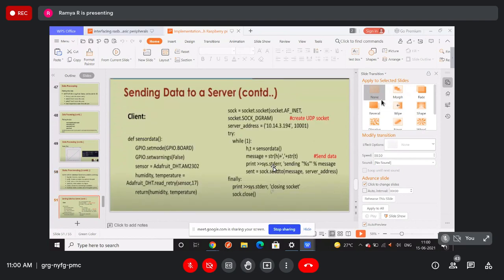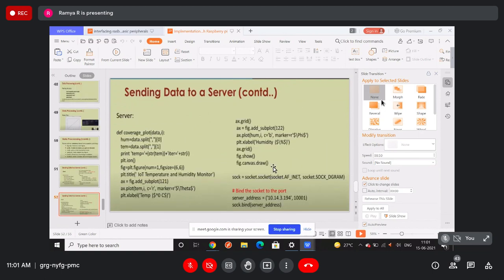So this is like sending data to the server from the client. We are sending the data to the server. This is the thing we already spoke about in the previous lecture. So, sending data to the server. The data has reached the server.